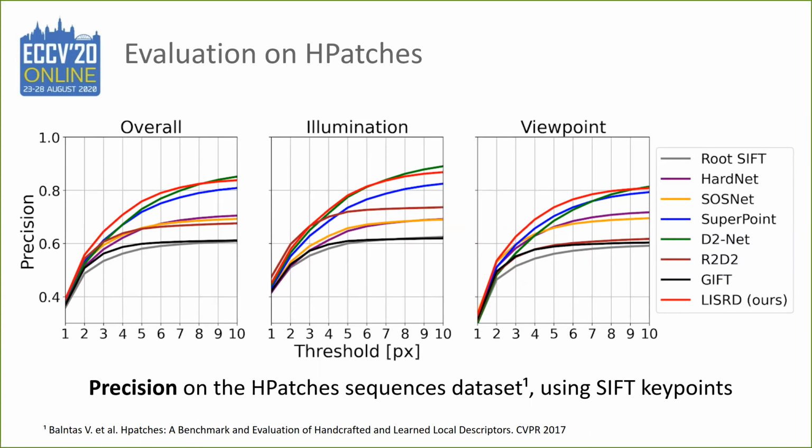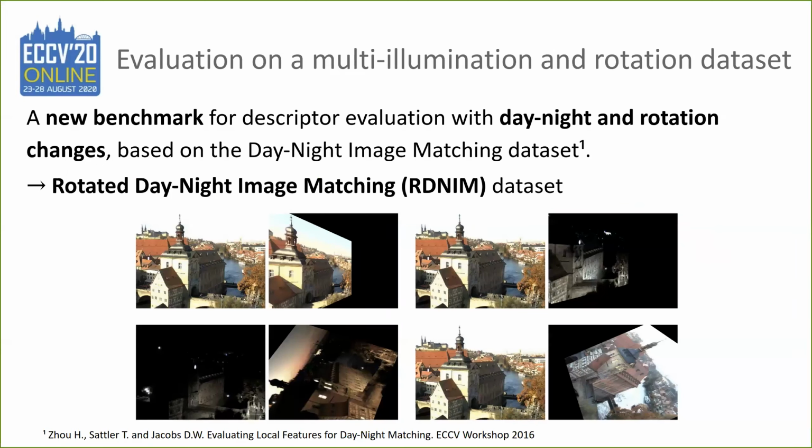However, for HPatches, we have only a small set of illuminations and a few rotations. That is why we created our own dataset. We based it on the existing Day-Night Image Matching dataset, which consists of pairs of images, and we augmented them with random homographic warps in order to get pairs of day-to-day, day-to-night, and night-to-night matches where 50% of the images contain a rotation and 50% do not contain any rotation.